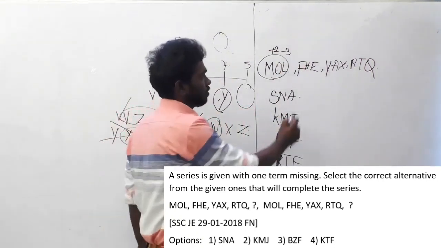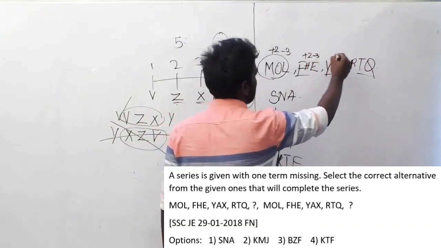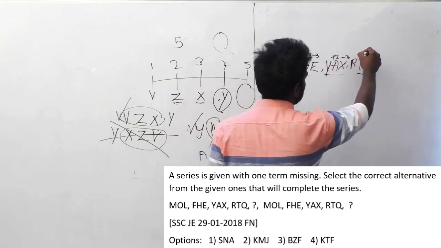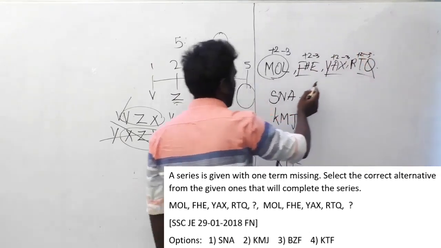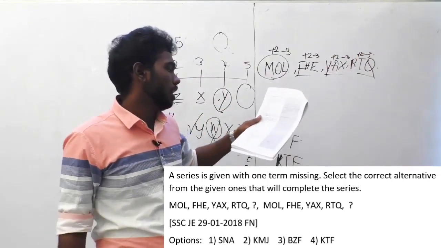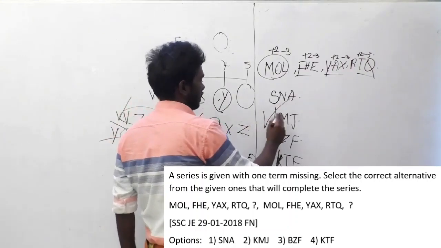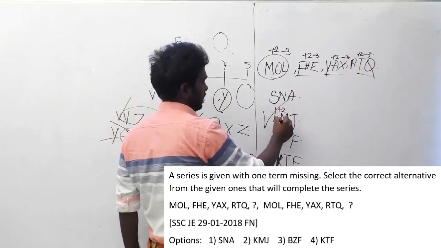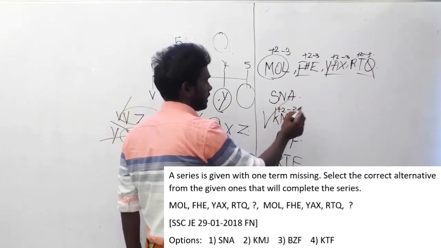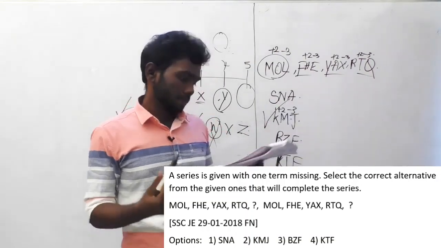Yeah. Like that, if you check the logic for each and everything, the logic here will be plus 2, minus 3, plus 2, minus 3, and plus 2, minus 3. In the same way, you have to choose an option which follows the same logic, plus 2 and minus 3. And if you check clearly, the option will be KMJ. K, plus 2 is M, and minus 3 is J. So the option is option B, KMJ.